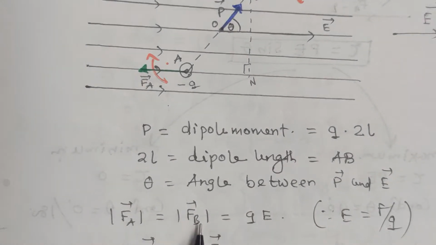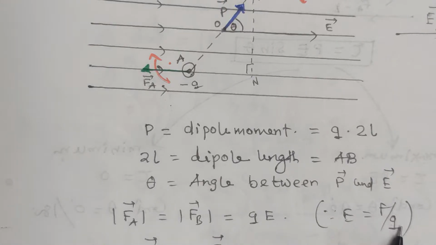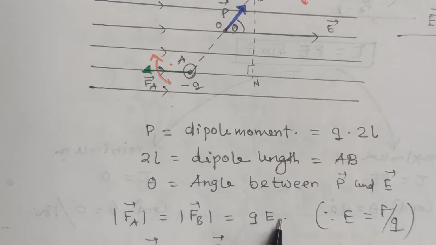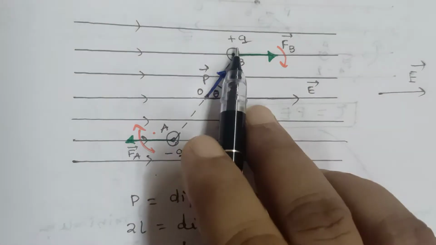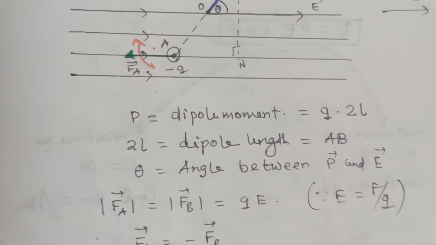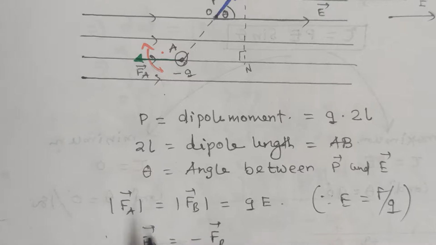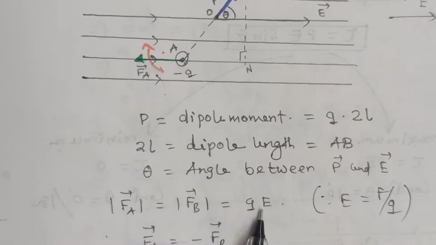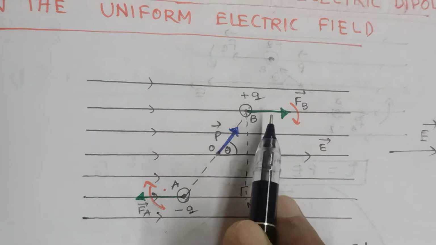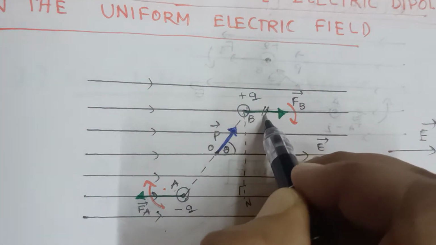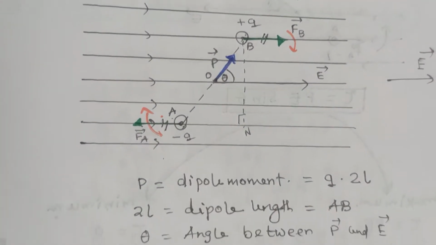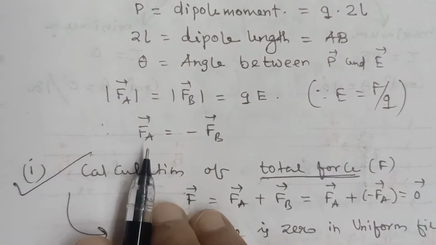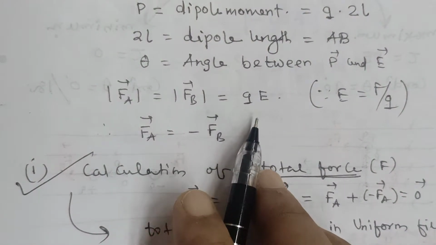FA vector magnitude is the same as FB vector. Why? The general formula for intensity is F by Q, so force will be charge into intensity. As at both poles the magnitudes of charges are equal and the field intensity is uniform, the magnitude of force acting on A and on B are the same, but they are in opposite directions. They have the same magnitude but opposite direction, that means they are negative of each other. That's why this relation is written here: FA vector is equal to minus FB vector.